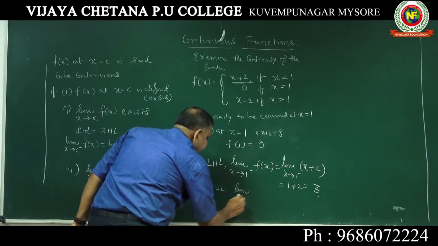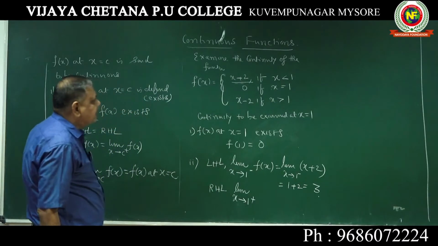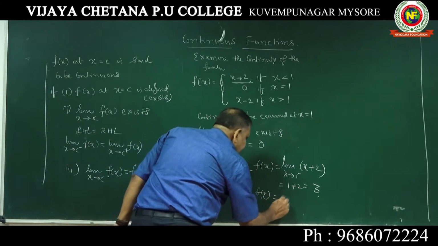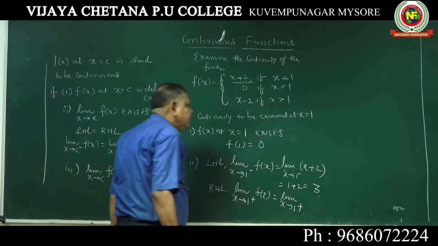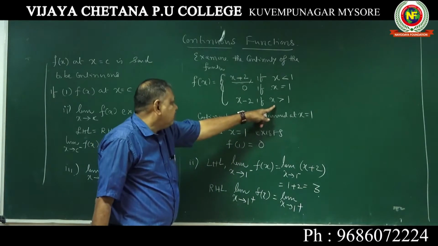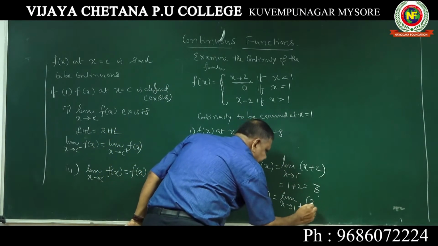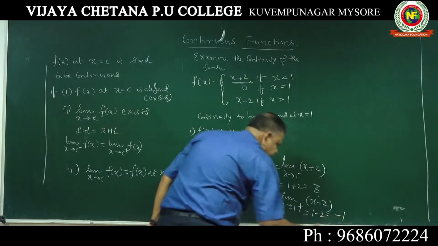Now you take the right hand limit. Right hand limit is the limit as x tends to 1 plus of f of x. Whatever function you take should be for x greater than 1. Right hand limit is always for greater than 1. Take x minus 2, put x as 1, 1 minus 2 is minus 1.